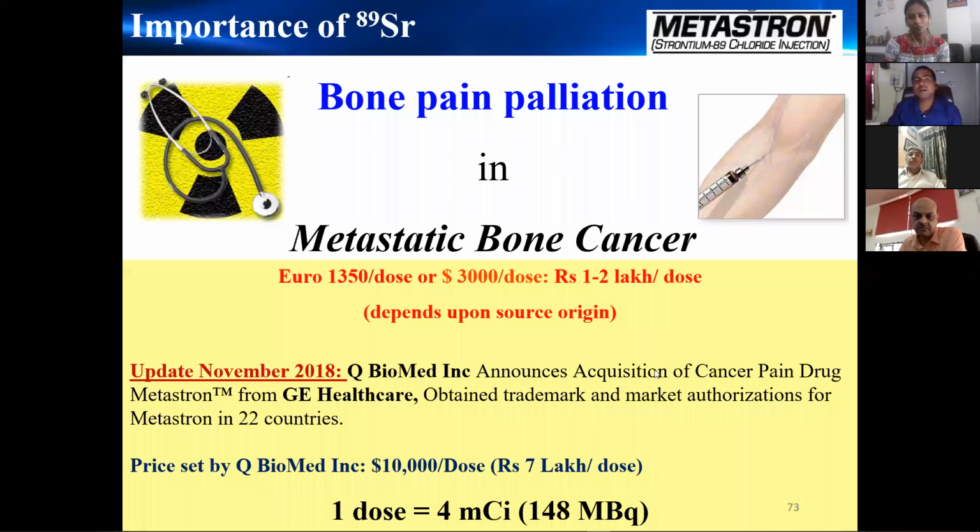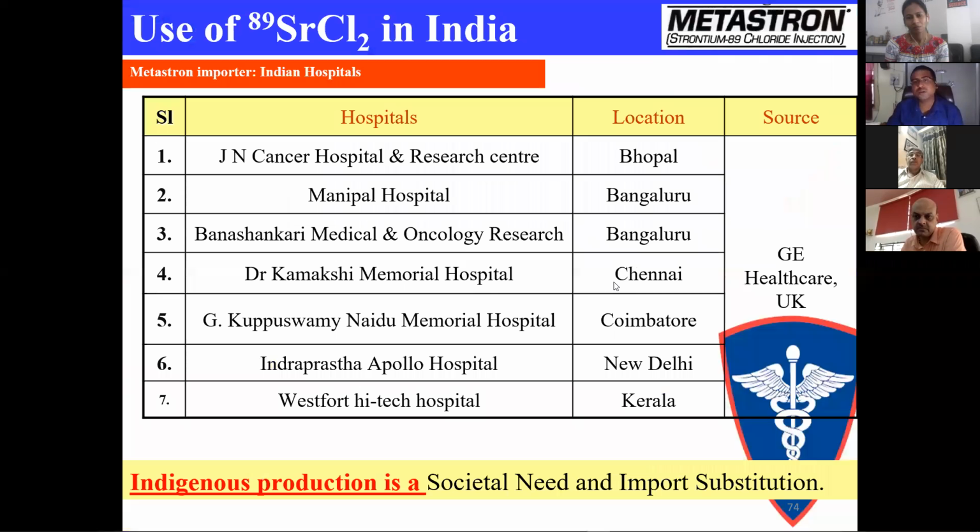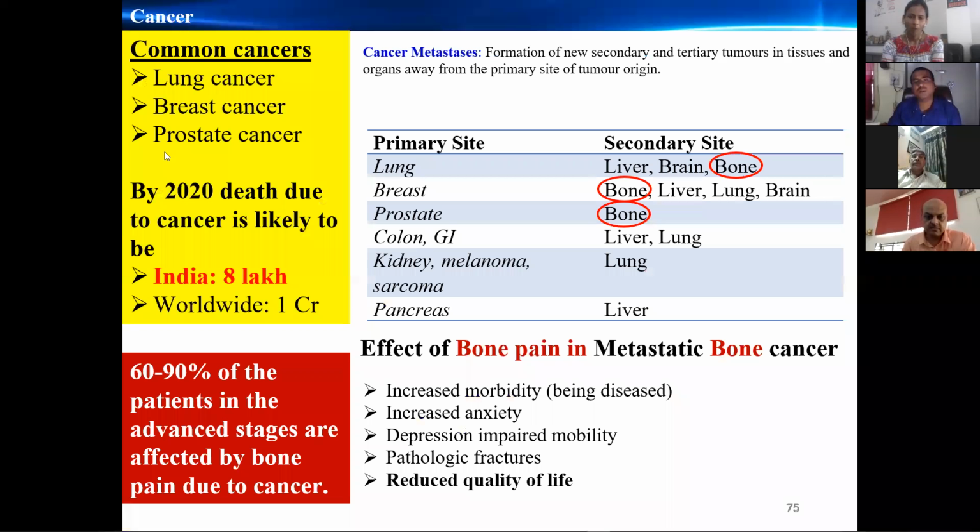There are various hospitals which import this, mostly from GE Healthcare UK. You can see that in India, almost 8 lakh cancer patients will die by 2020. There are 3 major types of cancer: lung cancer, breast cancer, and prostate cancer, and all 3 develop secondary sites in the bone. So bone pain is huge for all types of cancer, because all 3 types are very common in India.